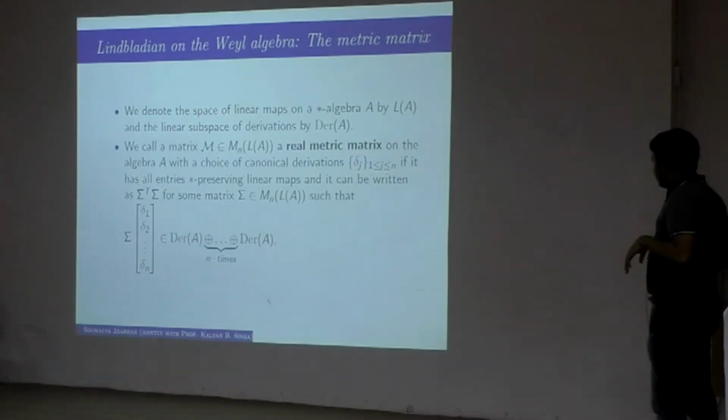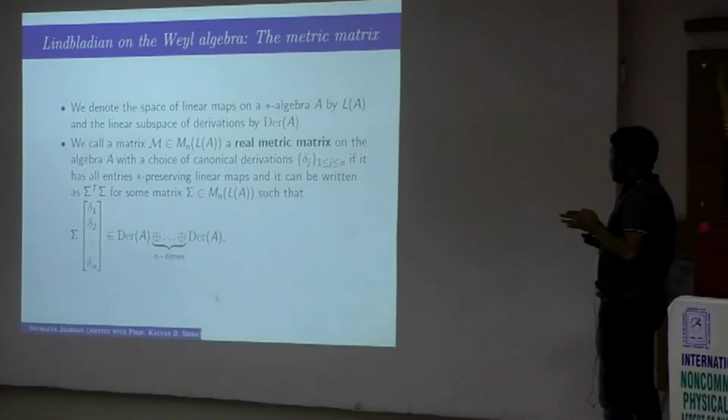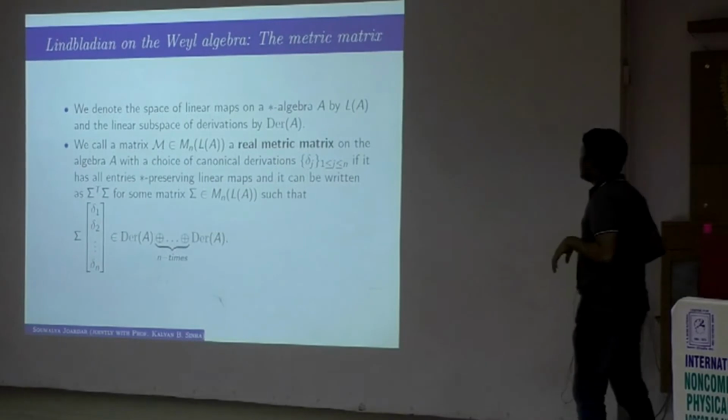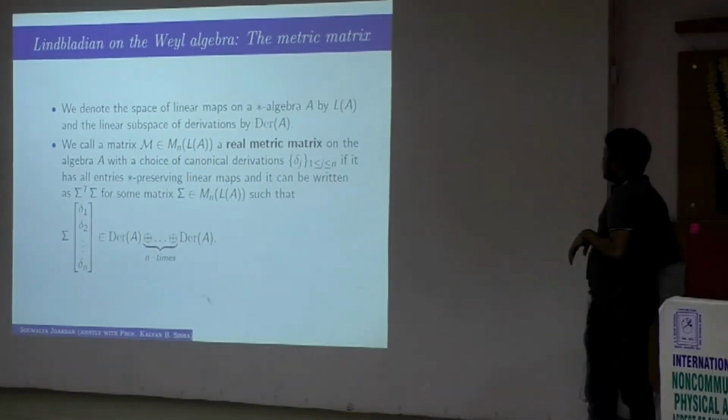we have imitated that. First of all you have the space of derivations, and our definition depends on the choice of derivation. You can say it depends on the choice of basis of your space of derivations. So suppose that we have chosen a set of canonical derivations, n derivations. It is a general definition. I am not talking about 2 or 4 dimensions. We need only 2 or 4 dimensions, but still.